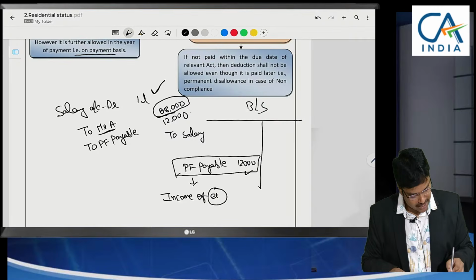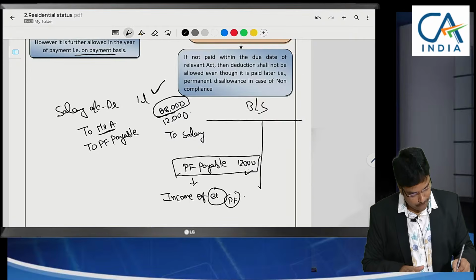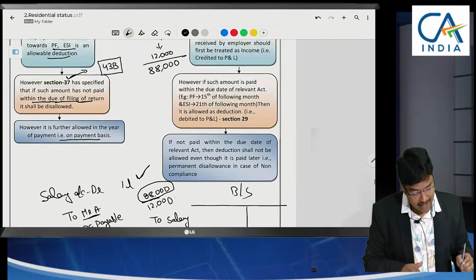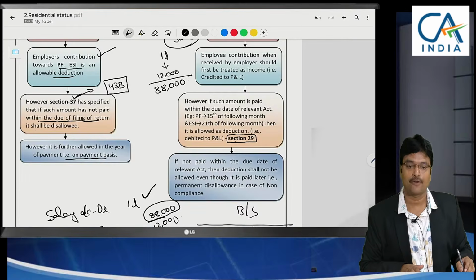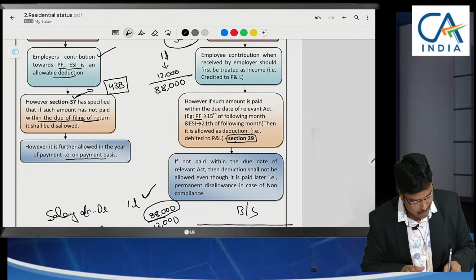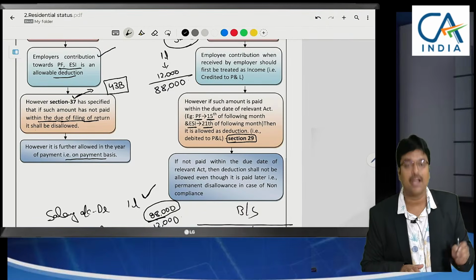Why? This 12,000 has to be contributed to the Provident fund. But if you do not contribute to the Provident fund within the due date of the relevant Act only, section 29, very, very important, new Act only. What has been specified? PF by 15th of the month you have to contribute. ESI by 21st you have to contribute.